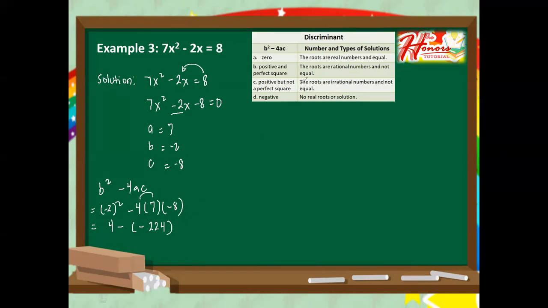And then let's continue solving. Then let's simplify this. Negative times negative is positive. Therefore, we have here 4 plus 224, and that is 228.